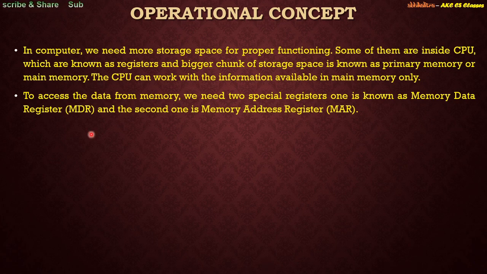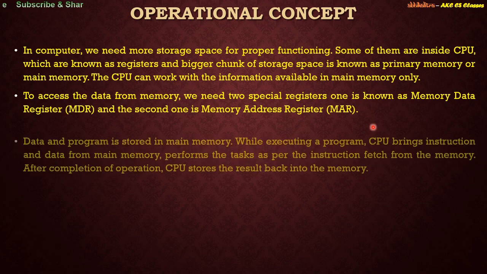So the memory address register is the one from where the main operand or the main data has to be fetched, and when the data is fetched from the memory, it is placed in a register known as the memory data register. This is also known as the memory buffer register, MBR or MDR, right?